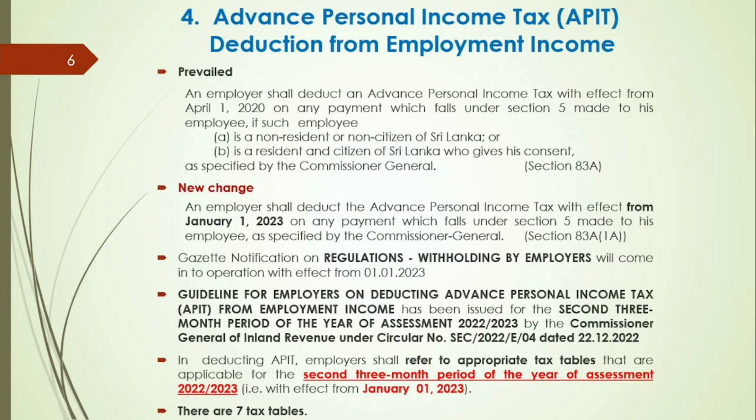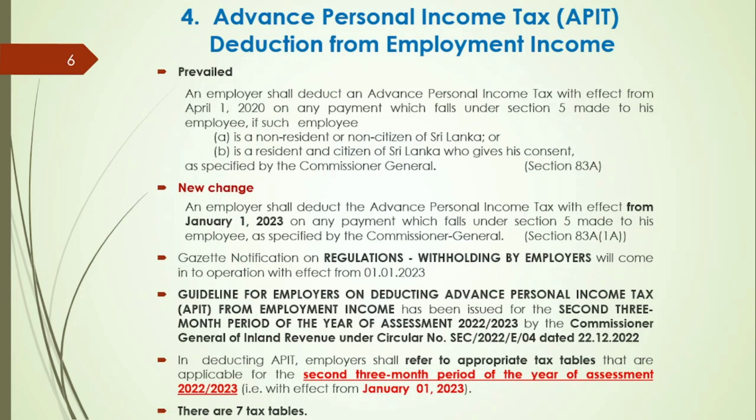Deduction of advance personal income tax, APIT, from employment income. According to the law that prevailed, an employer shall deduct APIT from an employee if such employee is a resident and citizen who gives his consent. In the case of employees other than resident and citizen, the employer can deduct regardless of their consent. However, as per the new amendment, consent by a resident and citizen employee is not needed for the deduction of APIT. Deduction of APIT is mandatory now.